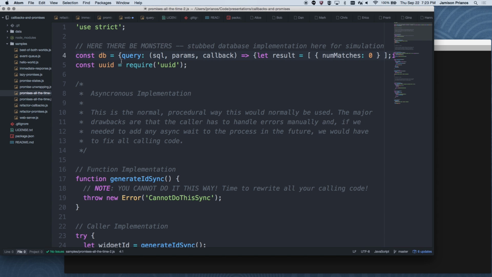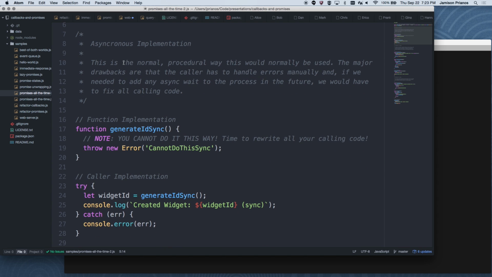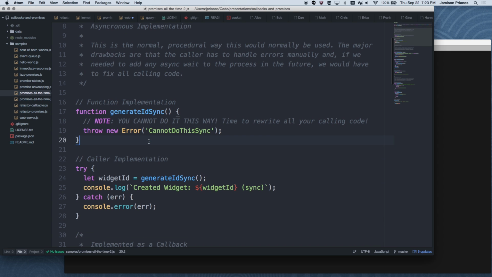So generating synchronously, we can't do it. There's no way that we can do this that doesn't involve having to change the caller implementation. And that was my restriction here that I gave myself was, whatever I change, the caller implementation has to stay exactly the same as it was the first time. So we can't do it. It's just not going to happen. So we're just going to throw an error and tell people they can't get IDs anymore.